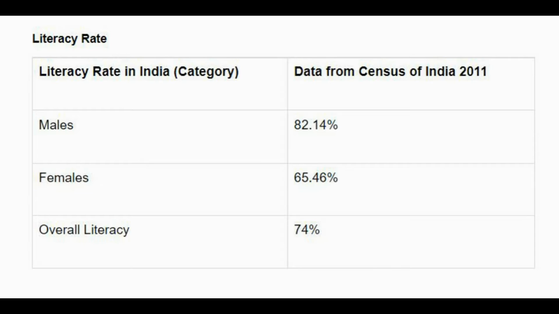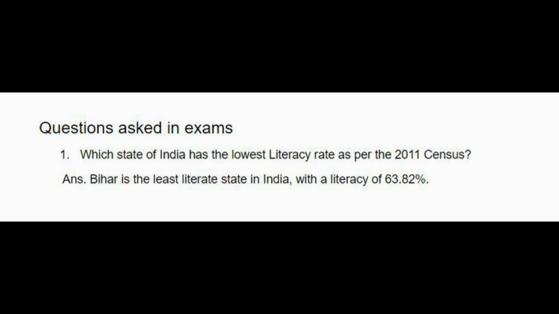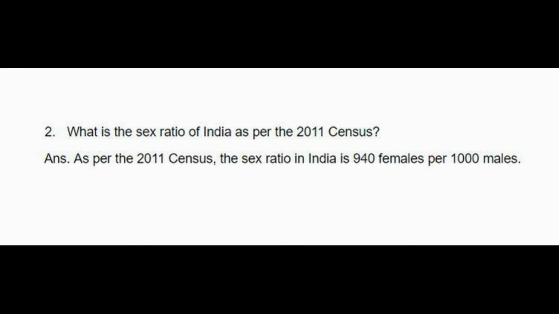So these are the main questions and answers regarding census. Which state of India has the lowest literacy rate as per 2011 census? Answer: Bihar is the least literate state in India with literacy of 63.82%. What is the sex ratio of India as per 2011 census? As per 2011 census, the sex ratio of India is 940 females per 1000 males.